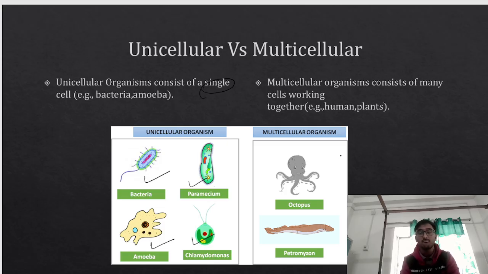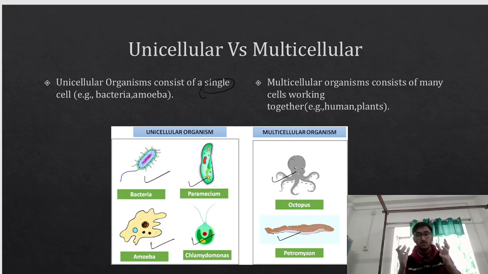Here we have multicellular organisms, which consist of many cells working together. This is a multicellular organism. And multicellular organisms are usually complex, right? Then we have this petromyzon. All of them are multicellular organisms. The human, the plants, all of us, we are multicellular organisms.